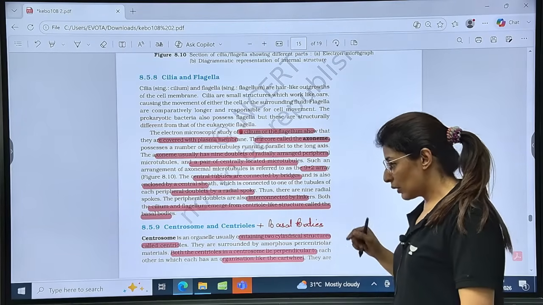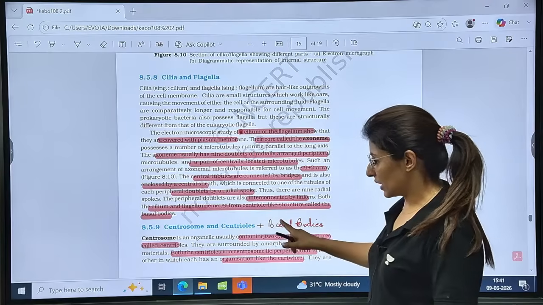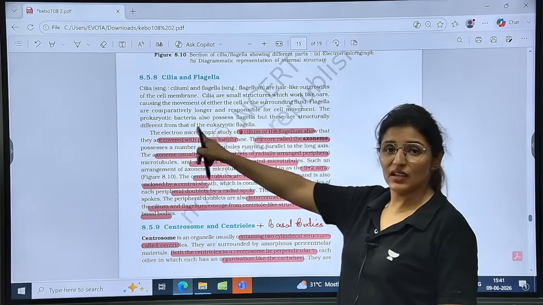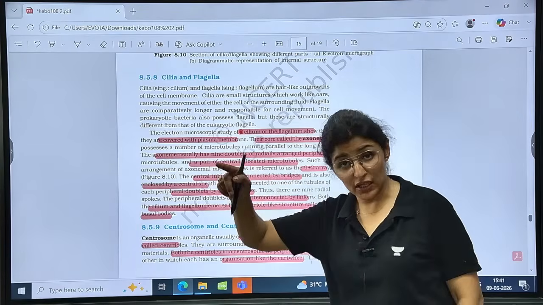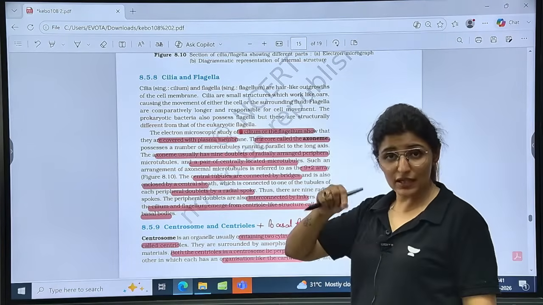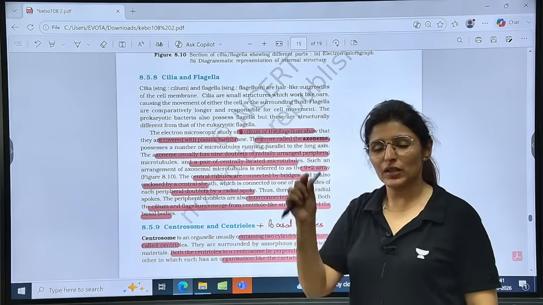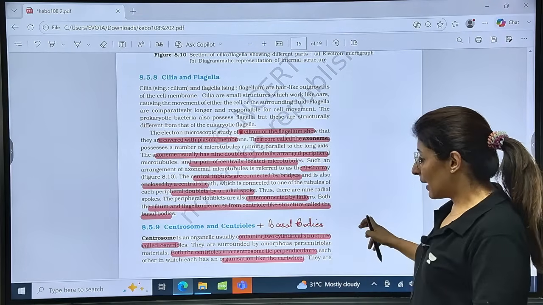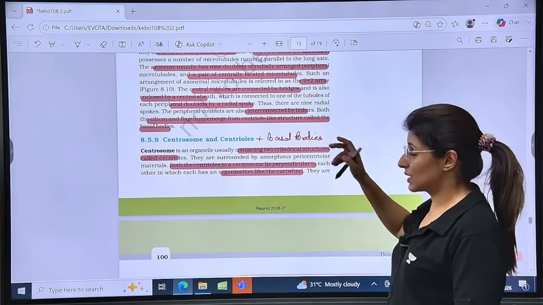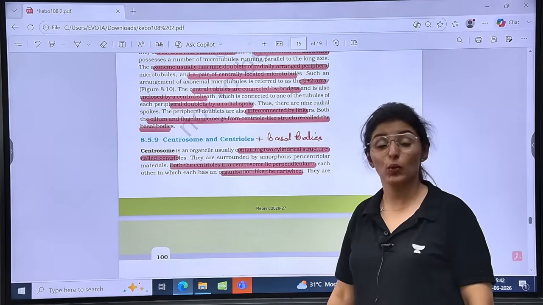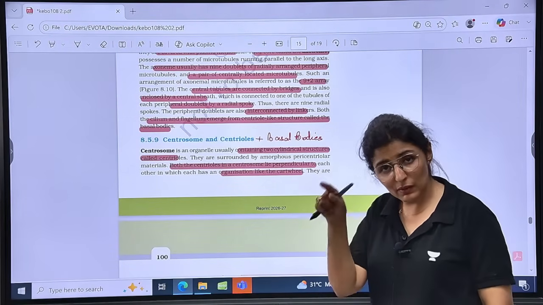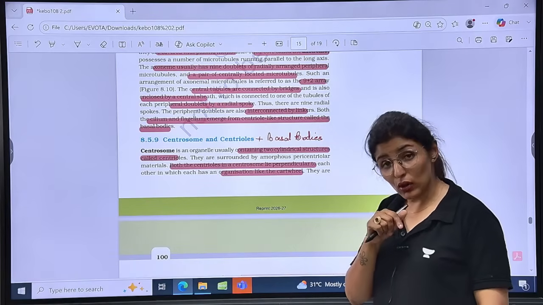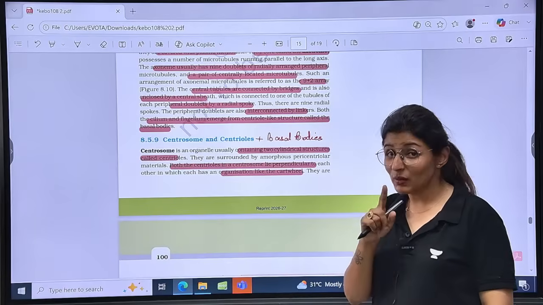Is that clear? Now you see, centriole and basal body will have similar structure. Cilia and flagella will have a 9 plus 2 arrangement: 9 on the outer side, 2 in the center. The 9 on the outer side are doublets. But when we talk about centrioles, they will have a 9 plus 0 arrangement. Why 9 plus 0? Because there will be no microtubule or filament in the center. It will be a protein hub. And also the 9 on the periphery will not be doublets now.